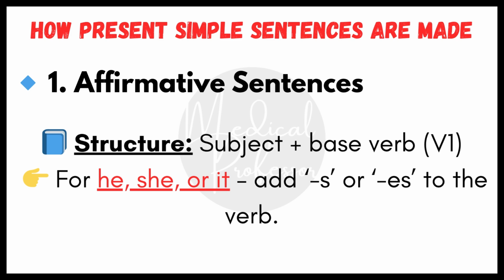There are three main types: affirmative, negative, and questions. Let's go through them one by one. Number one, affirmative sentences. Structure: subject plus base verb V1. For he, she, or it, add s or es to the verb.